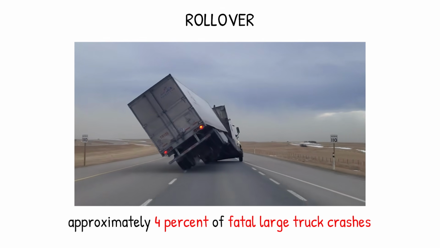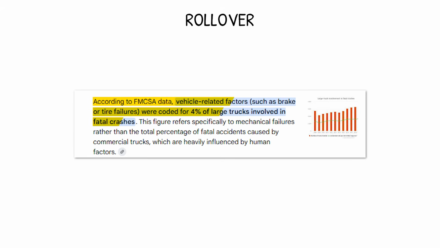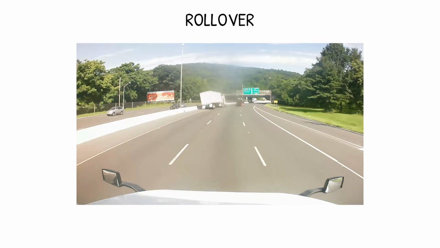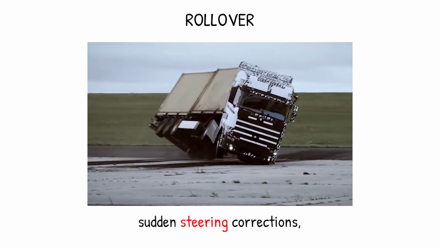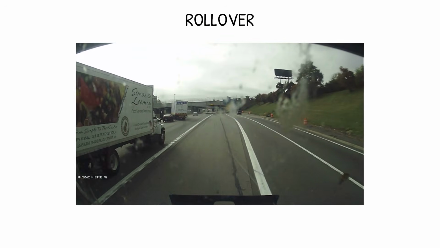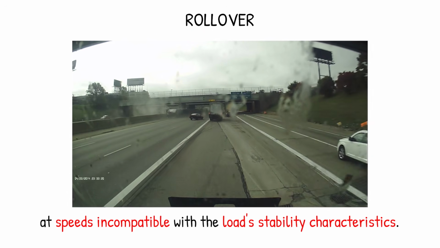Accident Type 3. Rollover. Commercial truck rollovers account for approximately 4% of fatal large truck crashes, according to FMCSA data. The documented contributing factors are taking curves at excessive speed, sudden steering corrections, and high center of gravity loads on vehicles traveling at speeds incompatible with the load's stability characteristics.